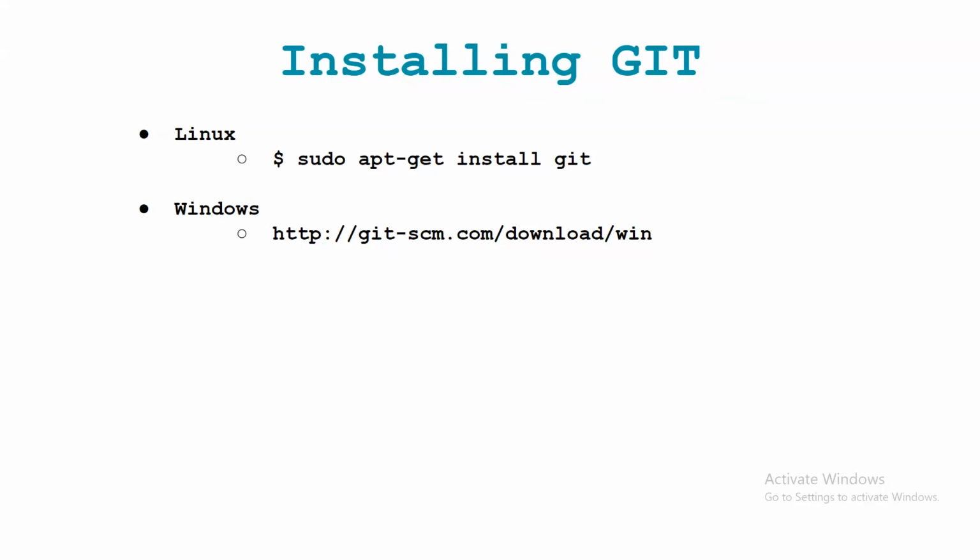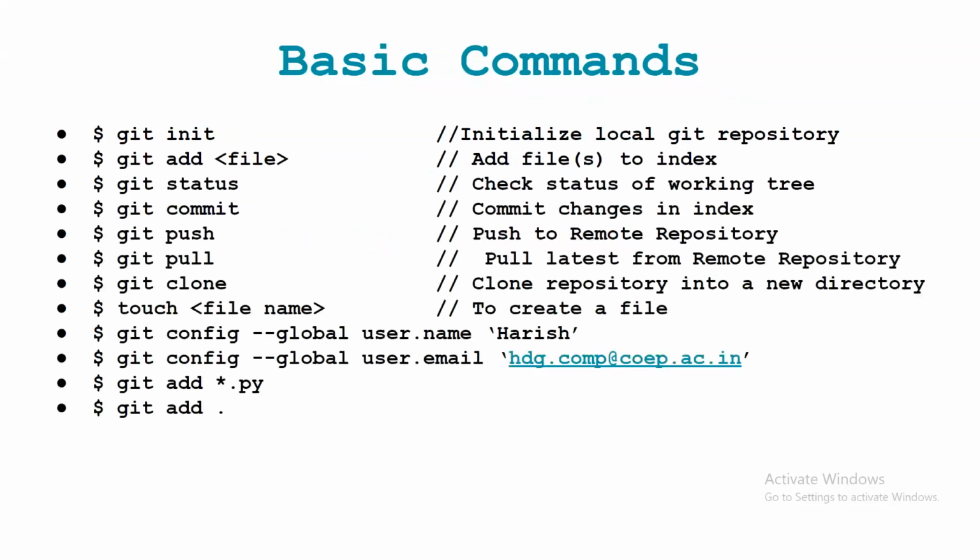Some people are not interested in commands, so in that case, you can use GitHub Desktop. In GitHub Desktop, it is not necessary to memorize any commands, as the interface is already there. With that interface, you can push and pull files on the remote repository. Right, so these are some basic commands. If you are using the command prompt, for every command, git is mandatory here.